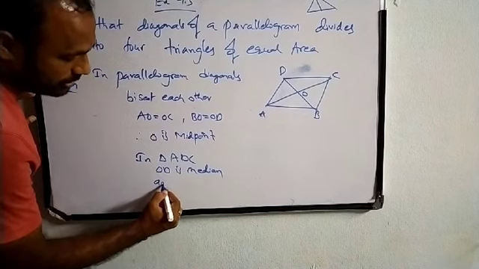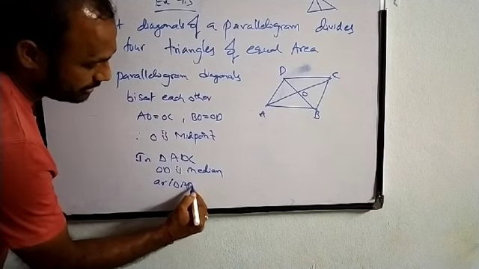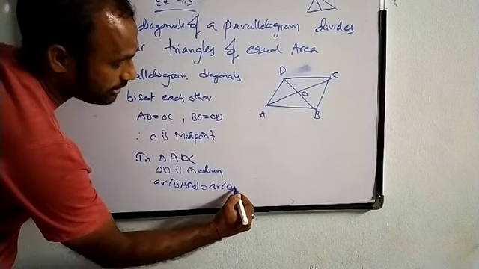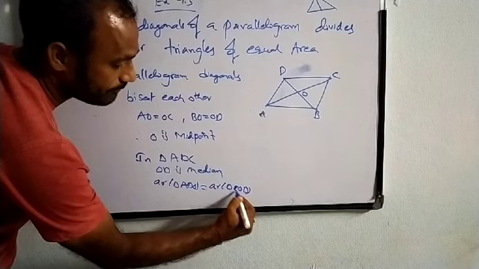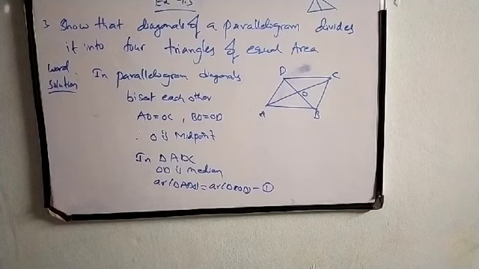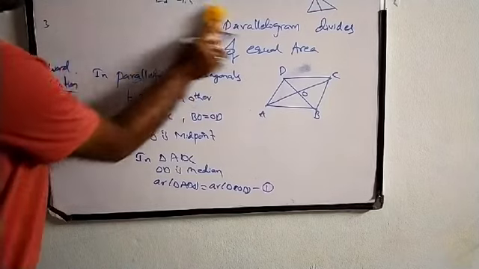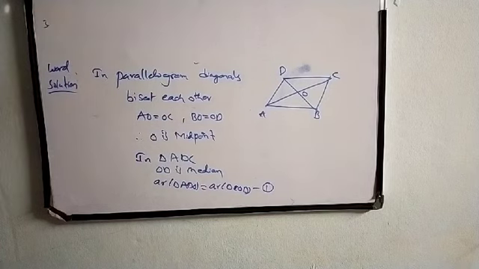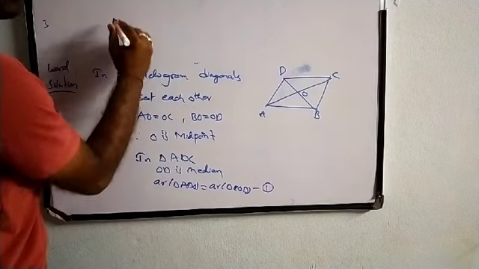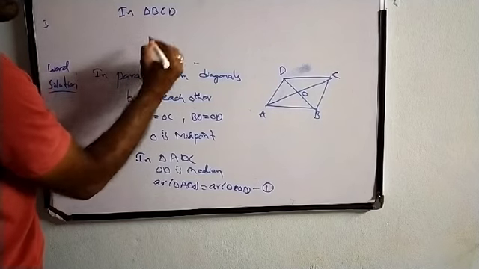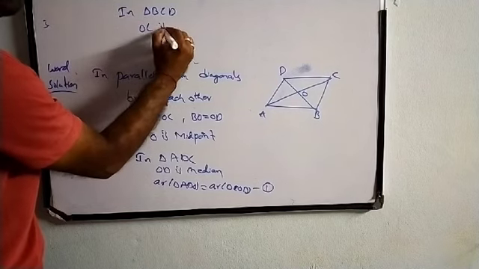Then area of triangle ADO is equal to area of triangle COD. Mark it as first equation. Next, in triangle BCD, OC is median.